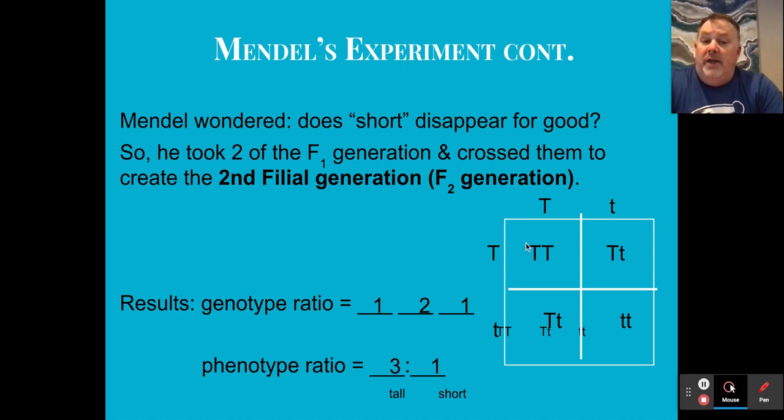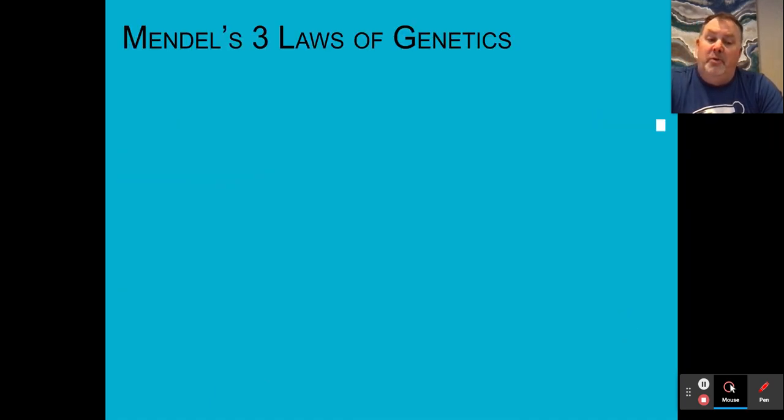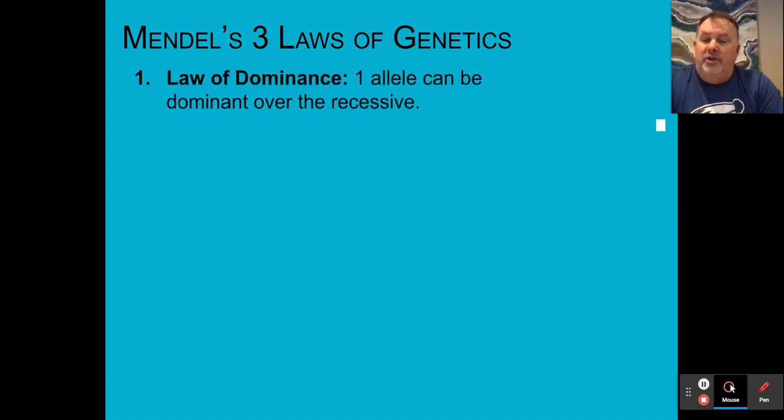But we would say that there's three of those, one, two, and three, that are dominant. In other words, they're all tall. And there is one possibility, or one out of four, or 25%, that would be short. So it's a 3-to-1 phenotypic ratio. So these are Mendel's laws of genetics, as stated in 12.1.